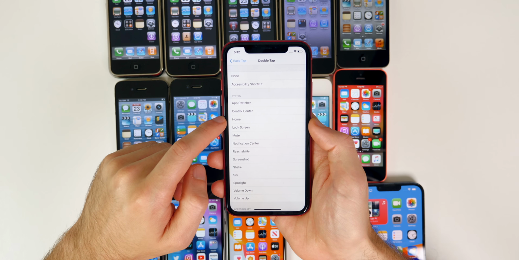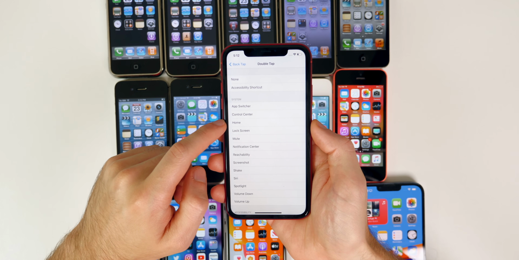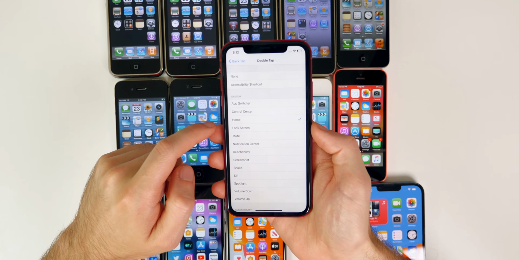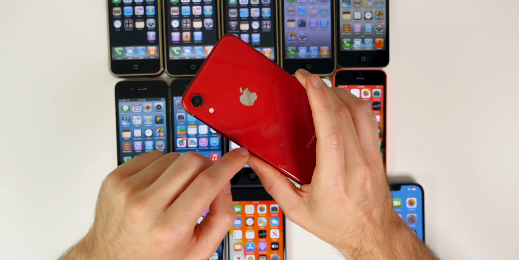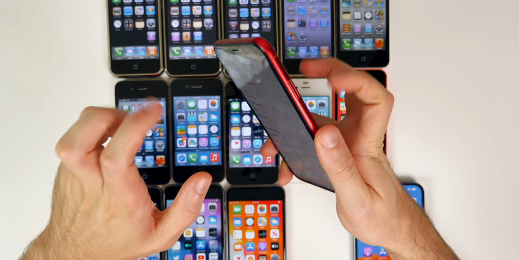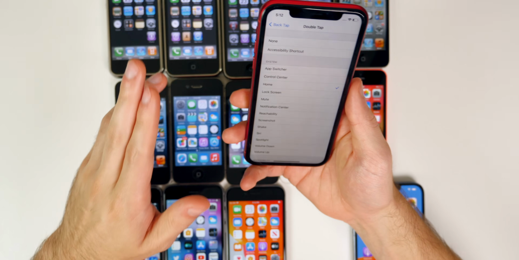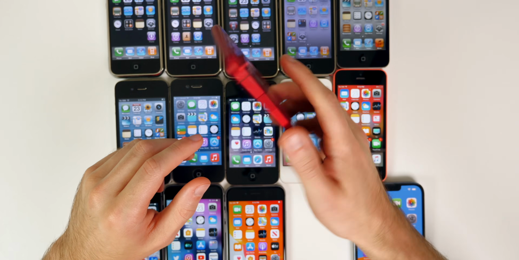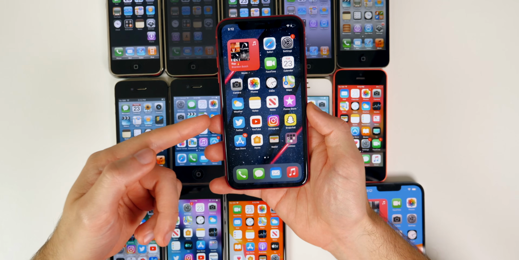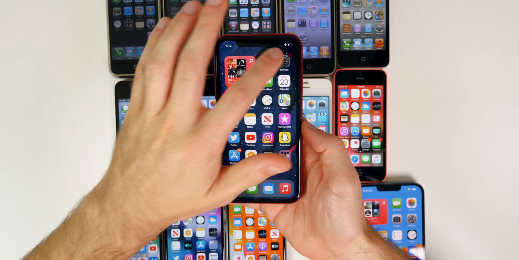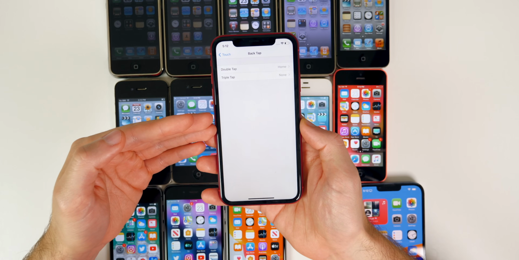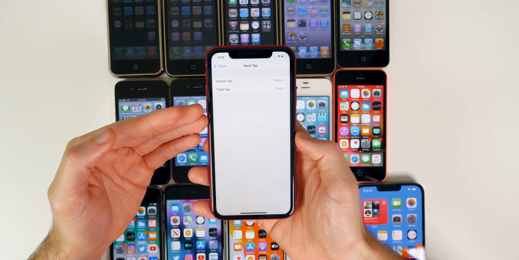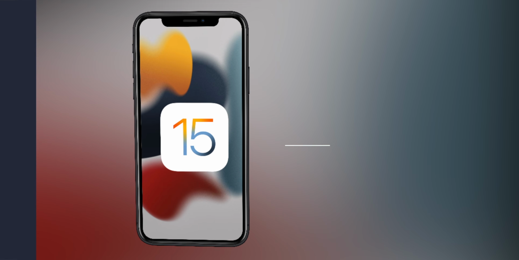Oh, and how can I forget about one of the most viral features in iOS 14, and that is back tap, which would allow you to have what people on TikTok would call an invisible button, or a hidden button on your iPhone. So if you double tap the back of your iPhone, you can see here, it will go to the home screen. That is the back tap feature. It's pretty cool. Of course, we know about it now, but that was new and really cool with iOS 14.